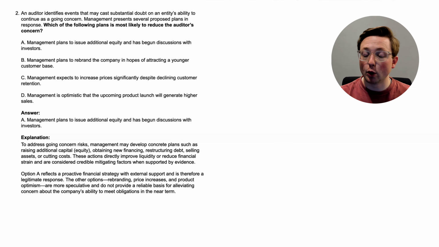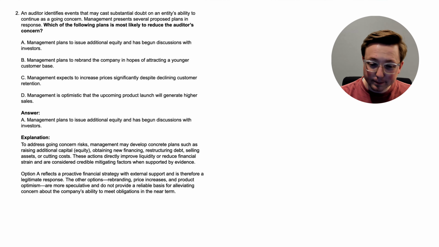Option A reflects a proactive financial strategy with external support and is therefore a legitimate response. That's why that's the correct one. The other options, rebranding, price increases, and product optimism. By the way, does that sound like some companies that are out there these days that are not doing very good? I think that this happens frequently, if I'm being honest.